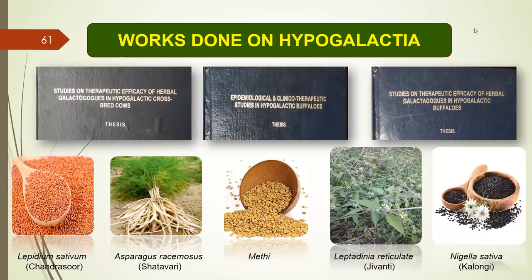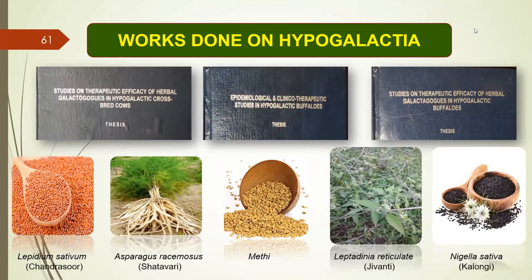Another research work in PG studied the therapeutic efficacy of herbal galactagogue in hypogalactic buffaloes. The scientist used Leptadenia reticulata, jivanti, along with all the three, and Nigella sativa, kalonji. Among all the five drugs she used, we found the Asparagus racemosus and Lepidium sativum combination in 7:3 ratio gave the best results.